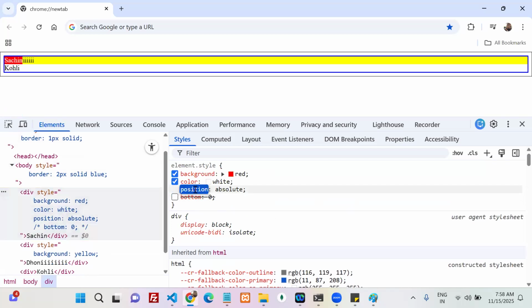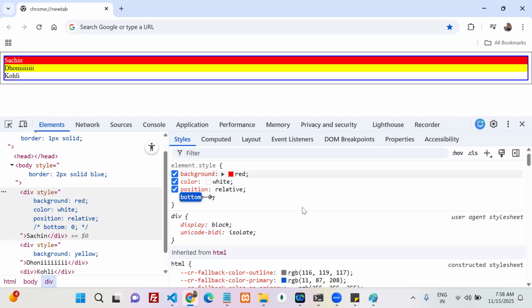My position is what? Absolute or relative? Tell me. Relative. Perfect. You know the first 3 points about relative. Tell me the first 3 points. We can apply top, right, left, bottom. Next point is what? There is no change in the width. Inline stays inline, block stays block, inline-block stays inline-block. That's okay. Next, it takes space. It always occupies the space in the DOM.